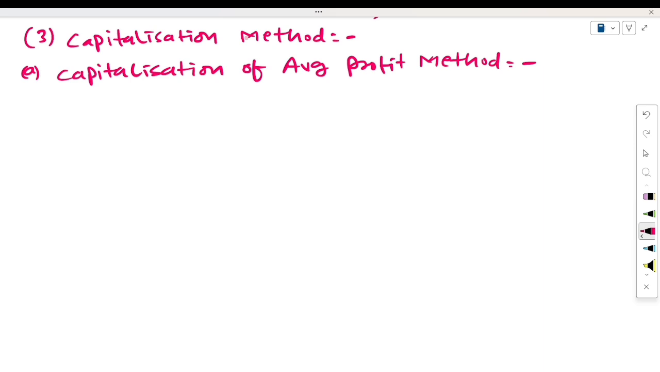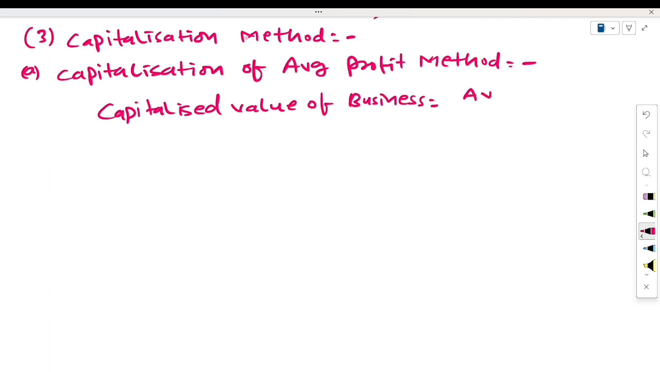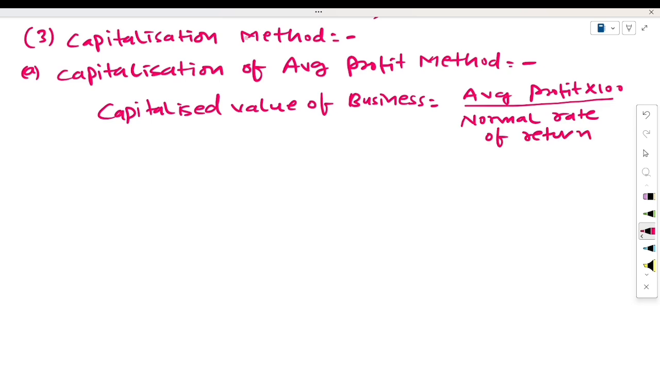What we have to do under this method, first of all, is calculate the capitalized value of business. What formula will we use for calculating the capitalized value of business? Average profit into 100 upon normal rate of return.